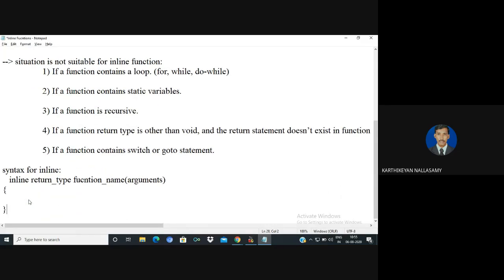So inside of that, we are going to provide the definition of the function. This is the general syntax for defining an inline function. Let us define one now.